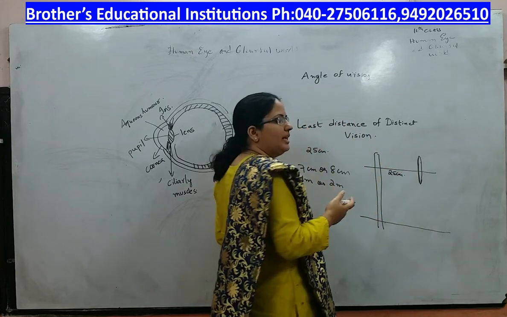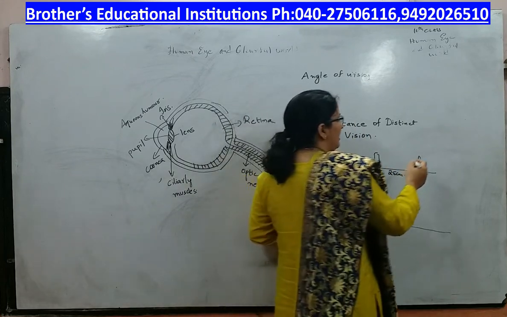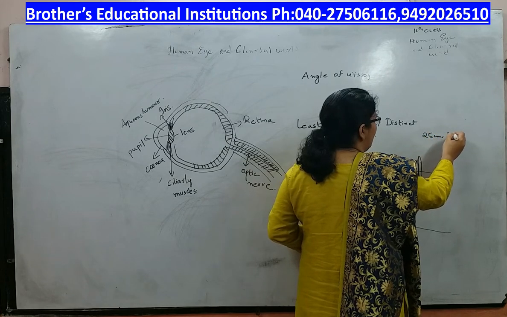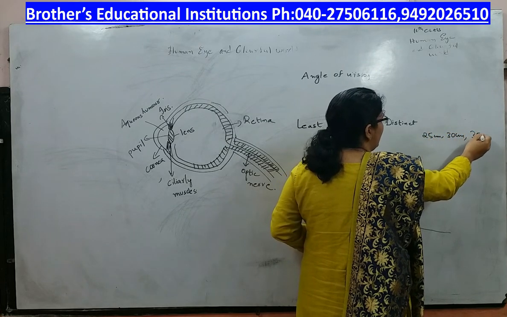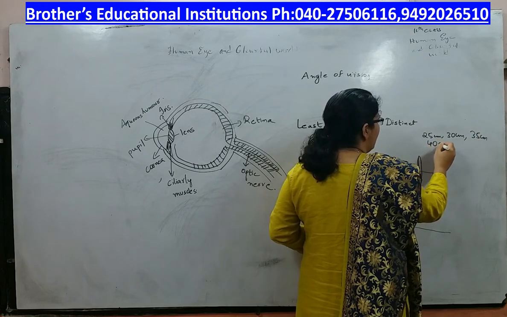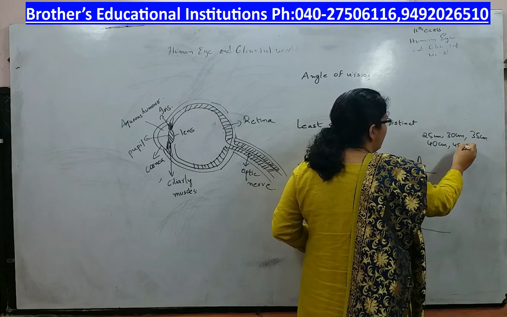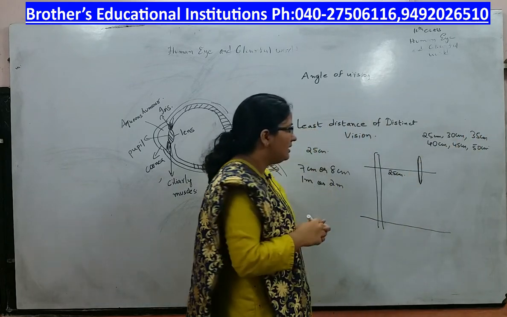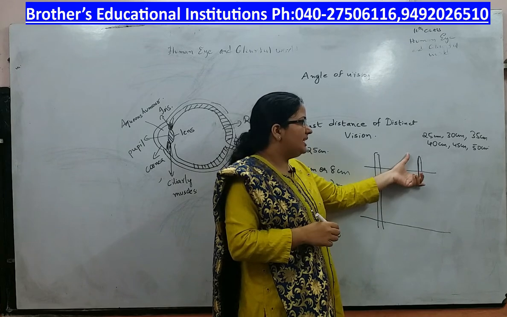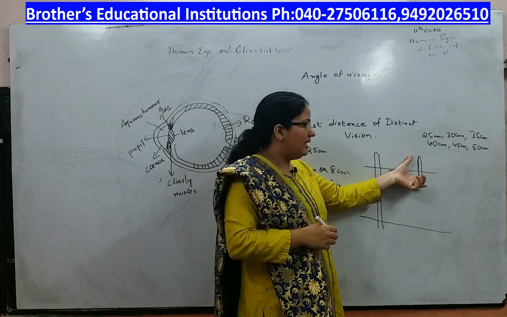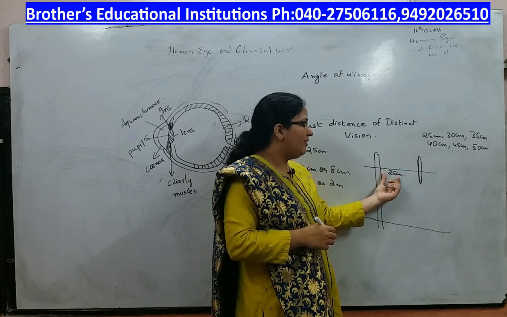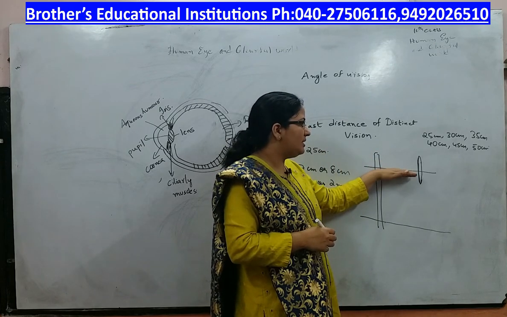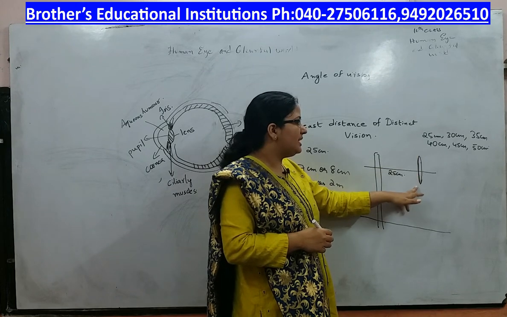Keep sticks vertically upward, let their lengths be 25 centimeters, 30, 35, 40, 45, 50 centimeters, like this. Keep on changing the length of the stick here. Keep it at a distance of 25 centimeters and see it parallelly. See that your eye is parallel to this line. Now this is 25 centimeters.